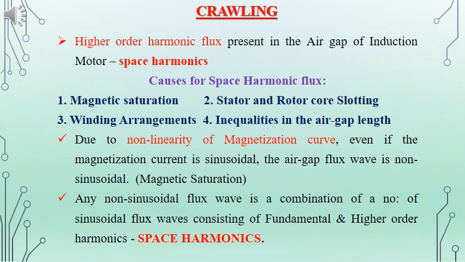Even when the magnetization current is a sinusoidal one, because of the air gap, the winding arrangement, the slot arrangement and all, the magnetic flux that is caused need not be a sinusoidal one. That means the waveform will be having the harmonic content, and we can say it will be having space harmonics.